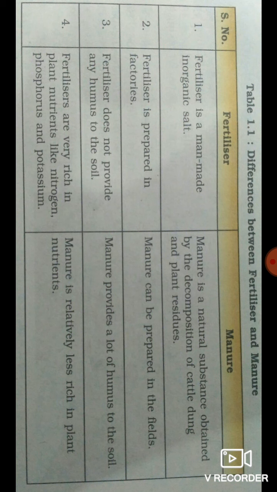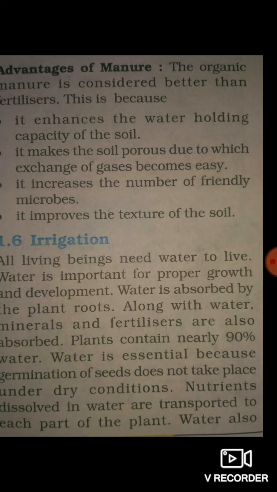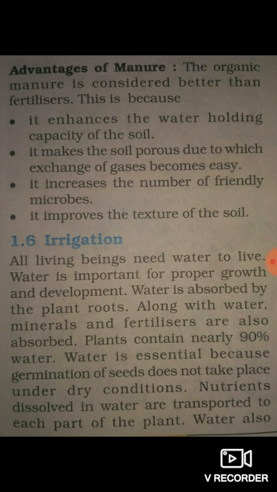Fertilizer does not provide any humus to the soil, and manure provides a lot of humus in the soil. Fertilizers are very rich in plant nutrients like nitrogen, phosphorus and potassium. Manure is relatively less rich in plant nutrients. That means we discussed the advantages of manure.